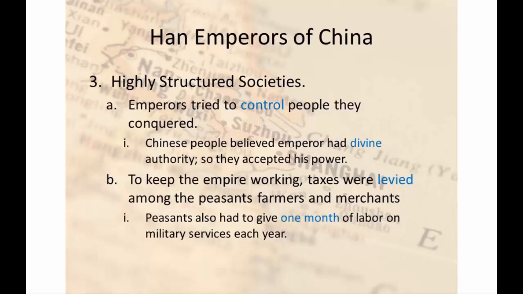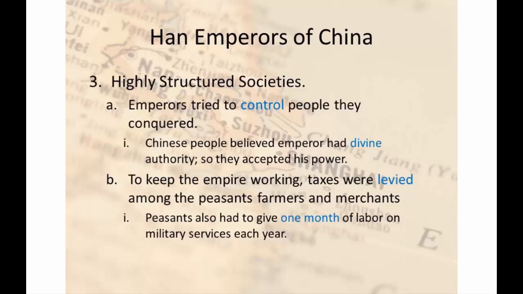The Han emperors, especially under Wu, were highly structured societies. The emperors tried to control the people that they conquered. Obviously, if you conquer a group of land or a group of people, you need to keep them under control.